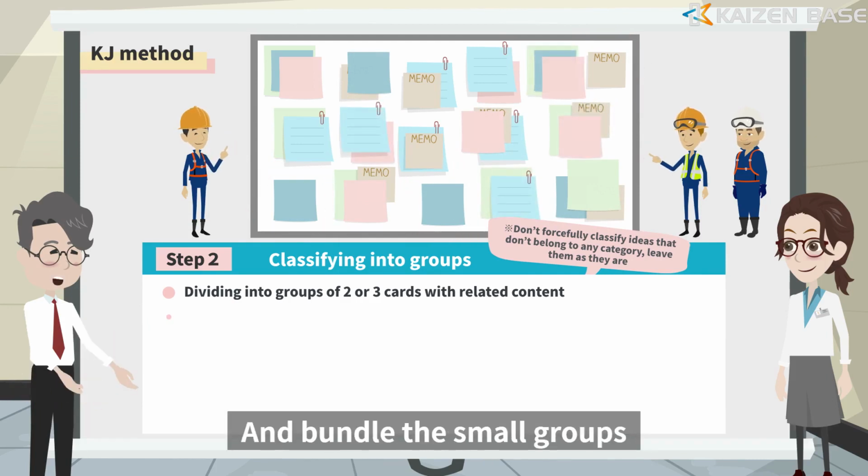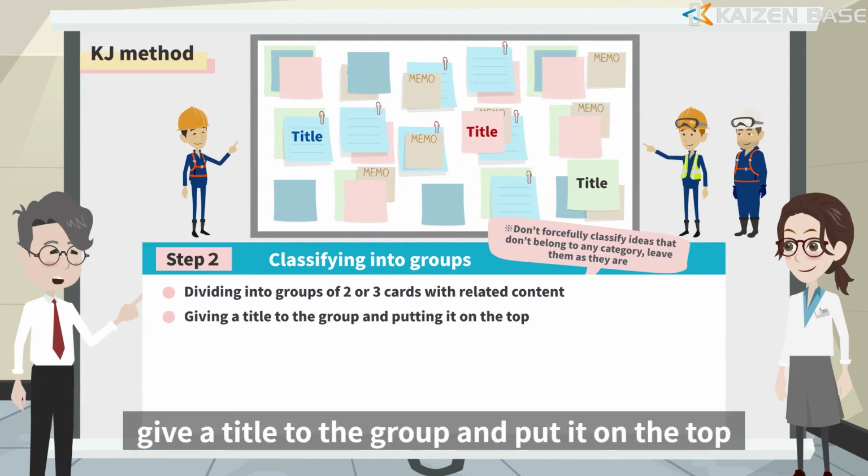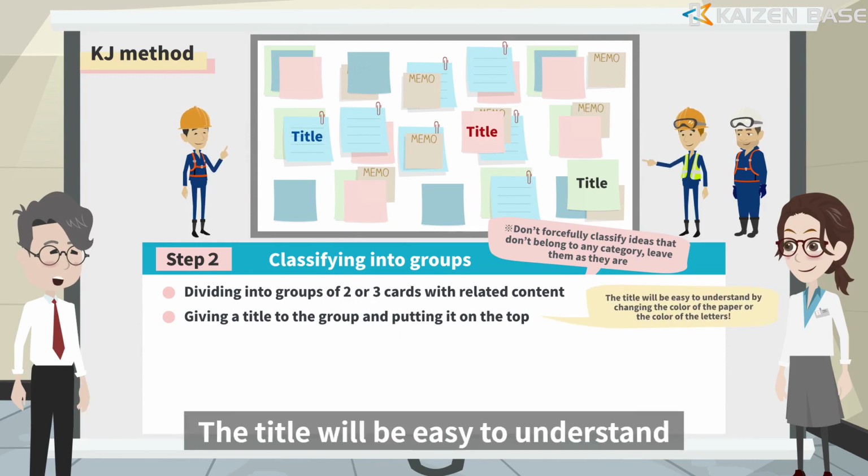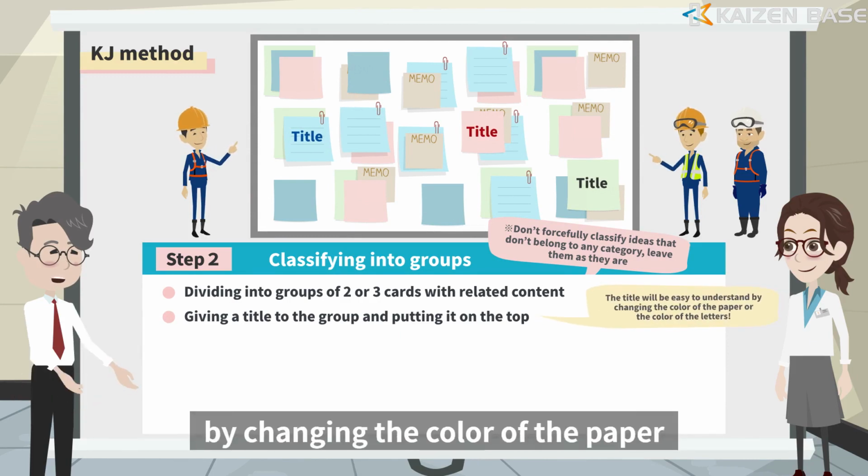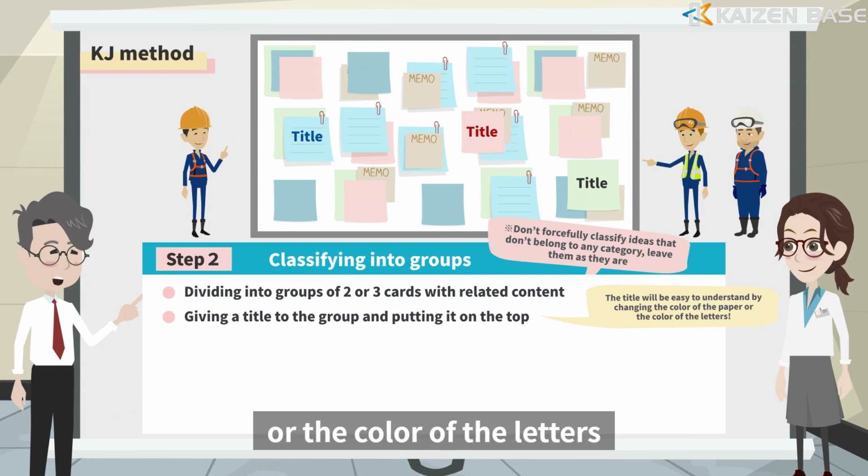And bundle the small groups, give a title to the group and put it on the top. The title will be easy to understand by changing the color of the paper or the color of the letters.